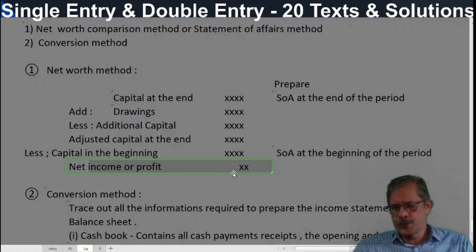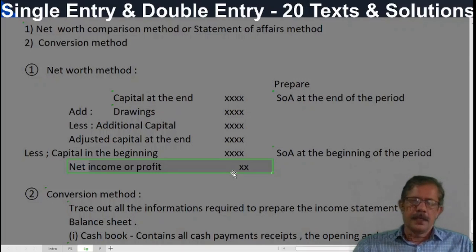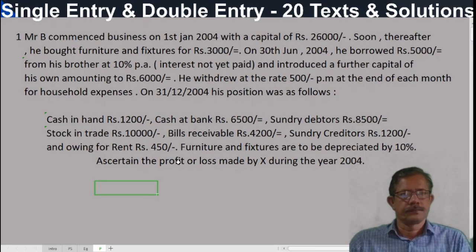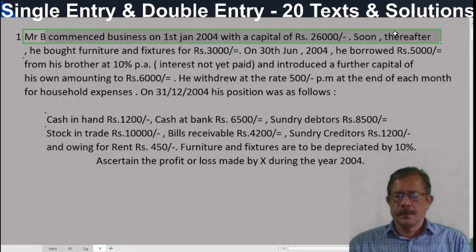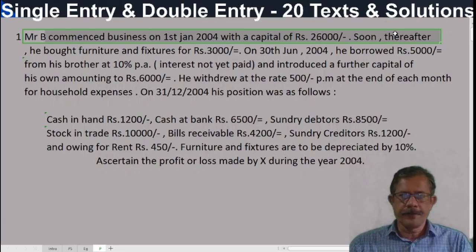Okay, so we need to do some problems and solutions. First, five simple problems. First we will finish five simple problems, then go to advanced ones. Under the single entry system, profit can be ascertained in two ways. The first method is the statement of affairs method, or net worth comparison method. You know what net worth is.